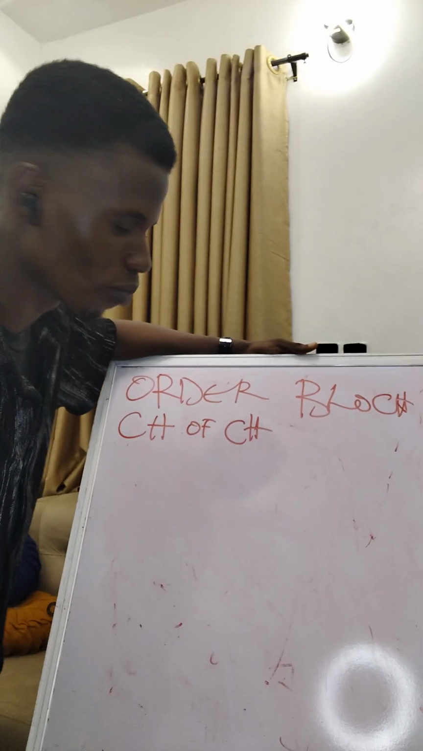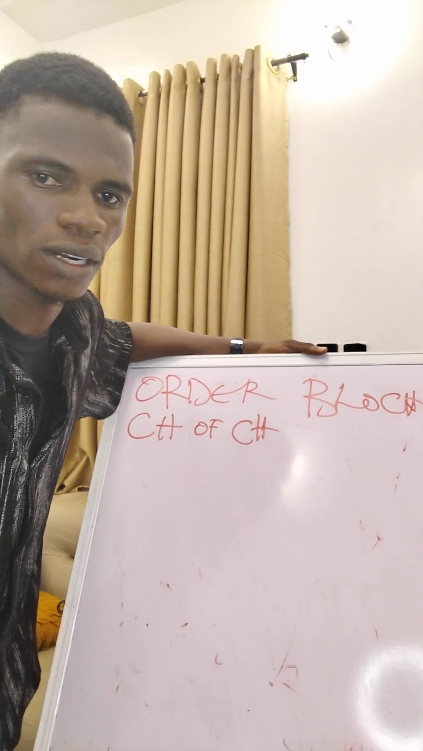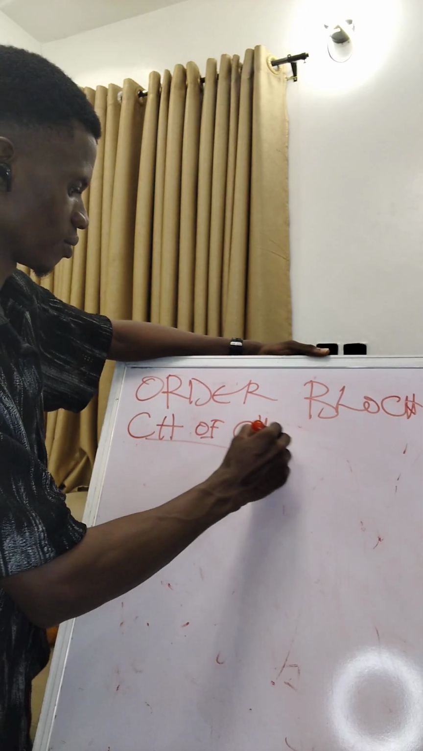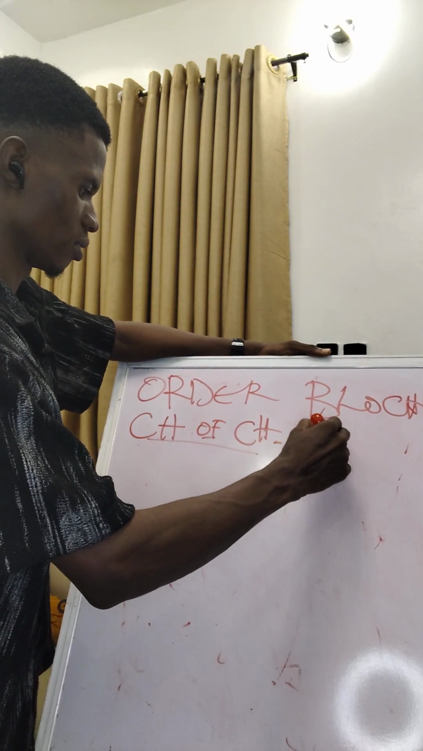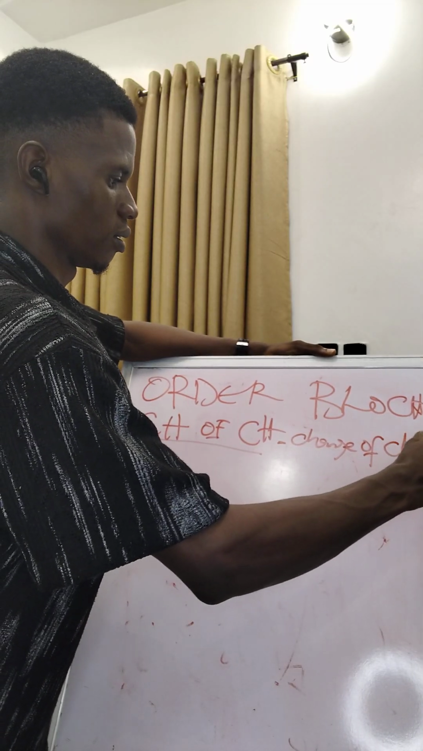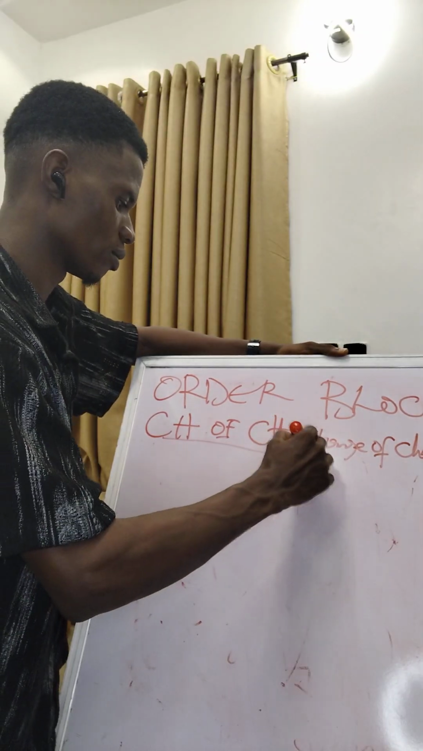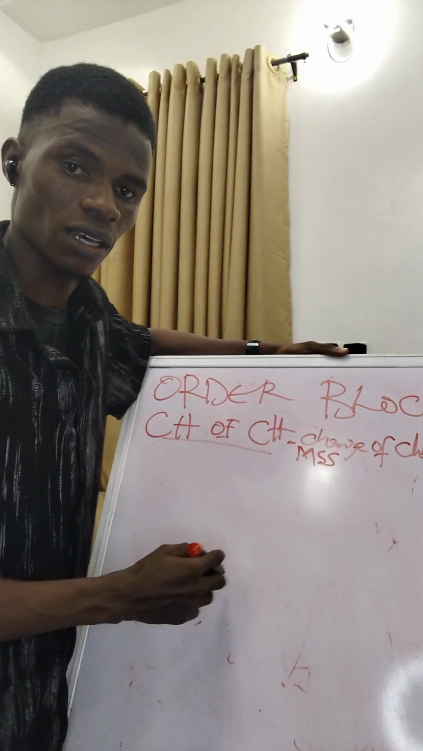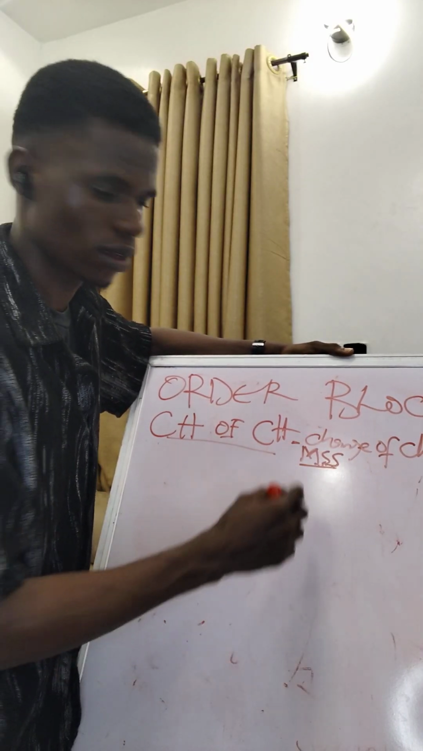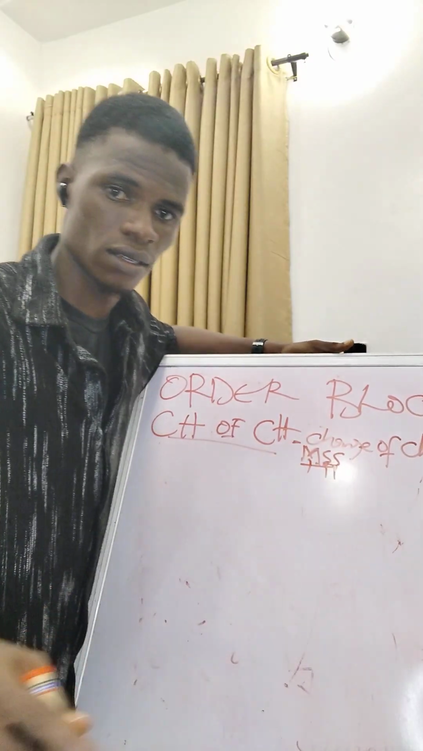Okay, today we're talking about order block and change of character. This is change of character. Let me just write it: change of character. It has a different name. It's also called MSS, which means market structure shift. So you can call it change of character or MSS, market structure shift.